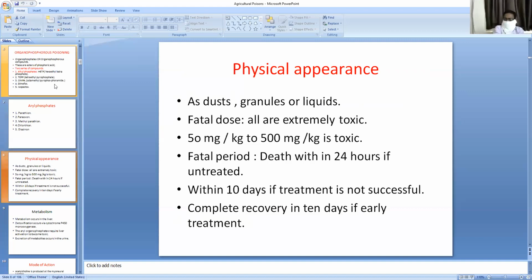So what is the physical appearance of this organophosphorus compound? These are found as dust and liquids and also as granules. These are all extremely toxic. The fatal dose: 50 mg per kg to 500 mg per kg is toxic. Fatal within 24 hours if untreated. Within 10 days if treatment is not successful. Complete recovery in 10 days if early treatment is possible.